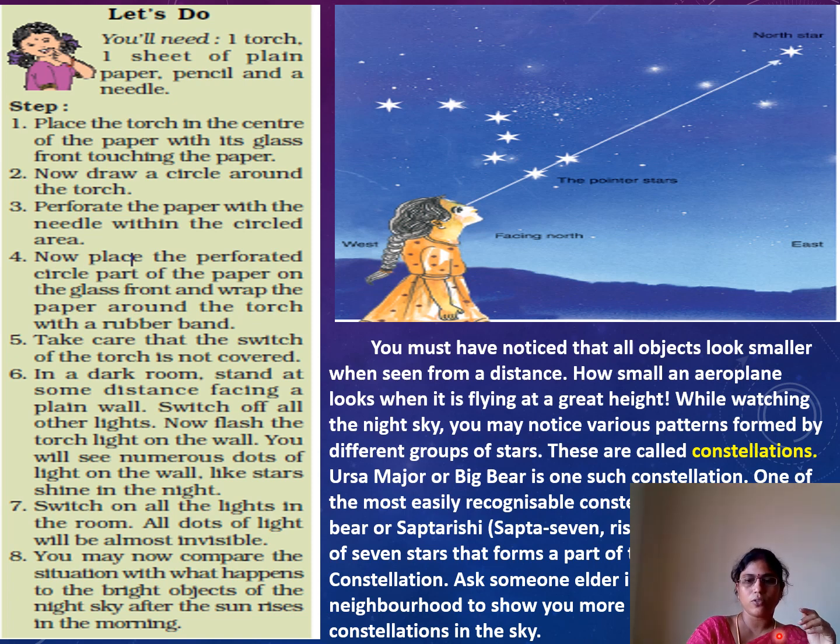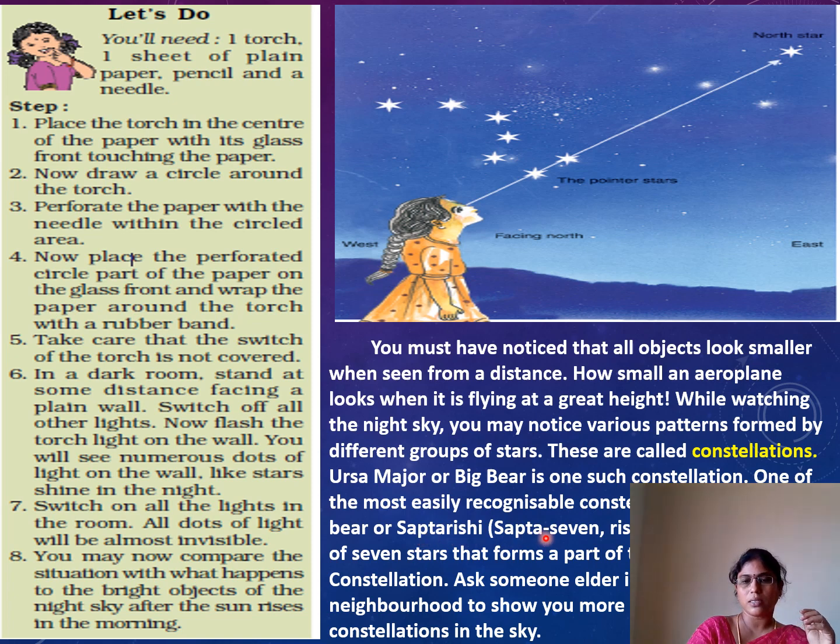In our universe, Ursa Major or Big Bear is one such constellation. One of the most easily recognizable constellations is the Small Bear or Saptarishi. Ursa Major is the biggest one and Saptarishi is the small one.